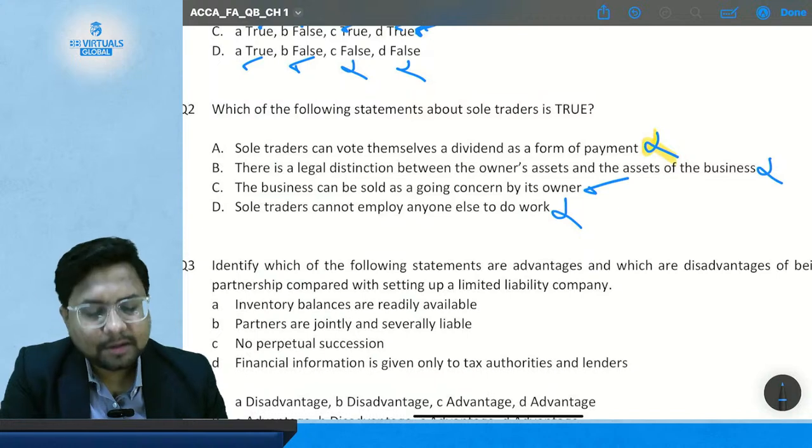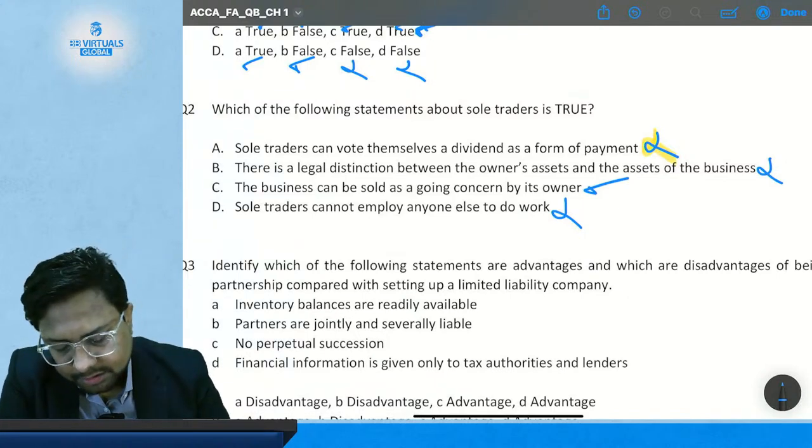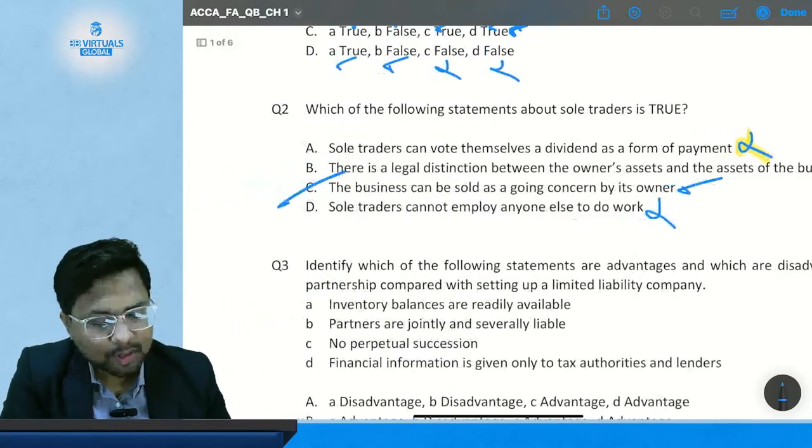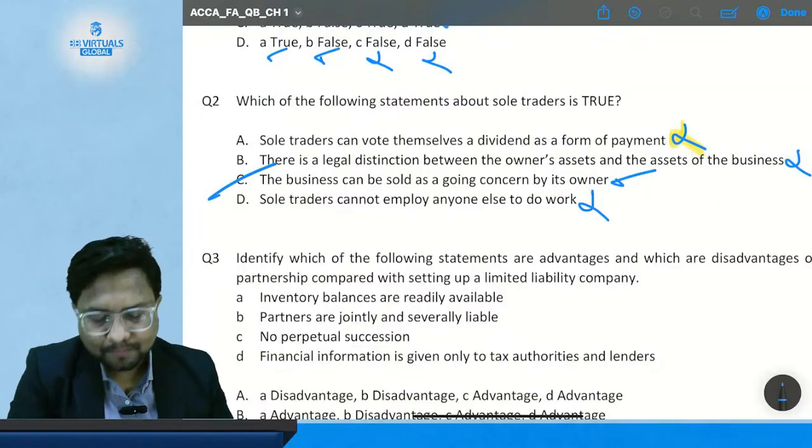So statements A, B and D are wrong, and the correct answer is statement number C. So this is your correct answer. I hope after reading the notes, the question will become easier for you to solve.